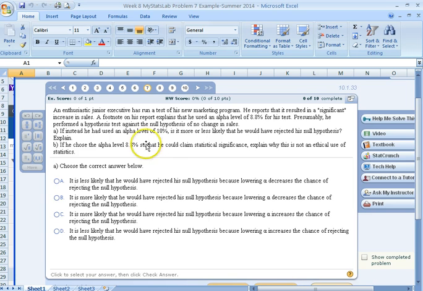Part A of this question asks us, if instead he had used an alpha level of 10%, is it more or less likely that he would have rejected his null hypothesis? So let's think about this. We're talking about the alpha level. Raising the alpha level increases the chance of rejection of the null hypothesis.